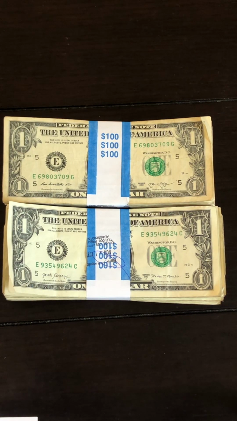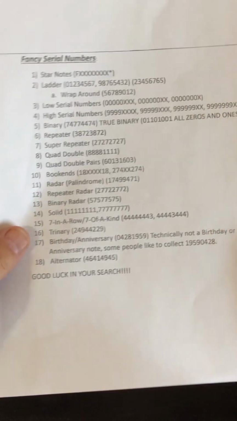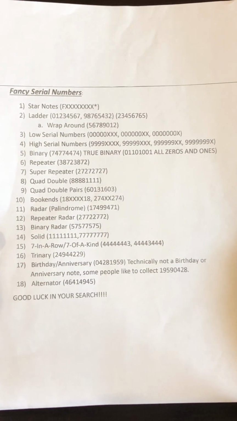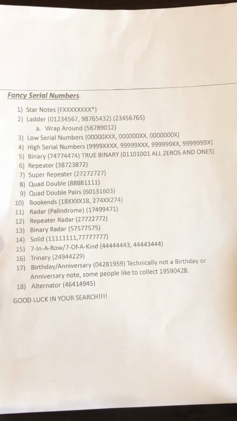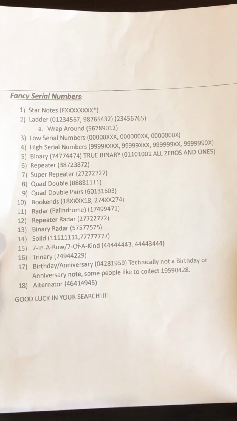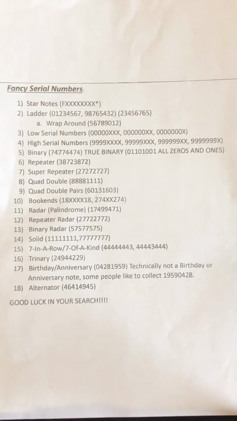And yes, as you see on the screen, we are going to be doing a currency search today, looking for some valuable $1 bills. So before I start, this is the sheet I want to make sure you all have a copy of for when you do your searches. The reason I do these videos is to equip you and give you the tools that you need so that you can know what you're looking for and know when you find a fancy serial number. So go ahead and pause the video, promise you'll come back.